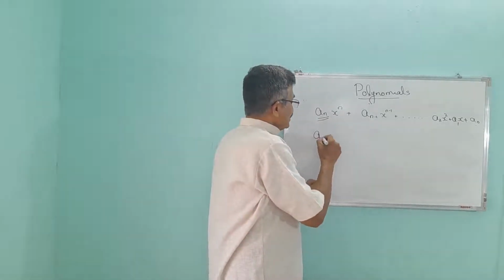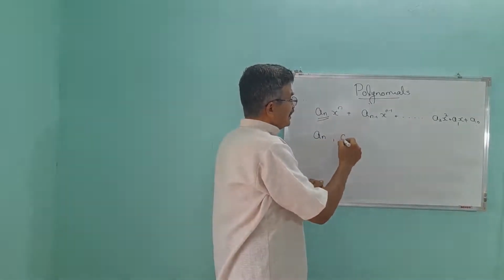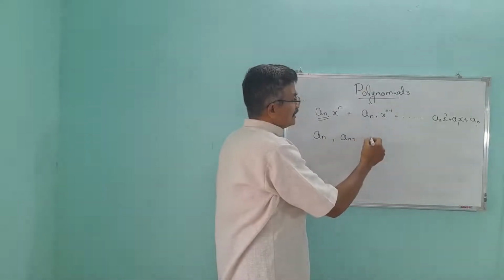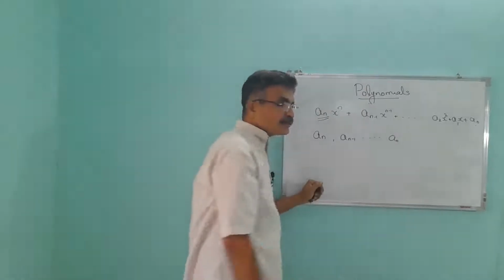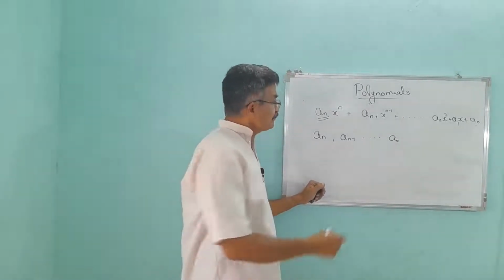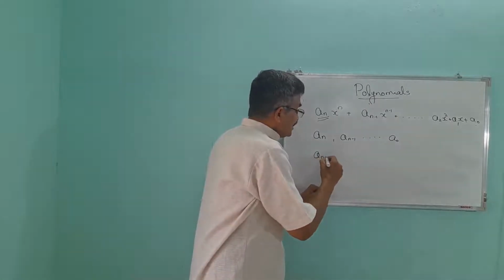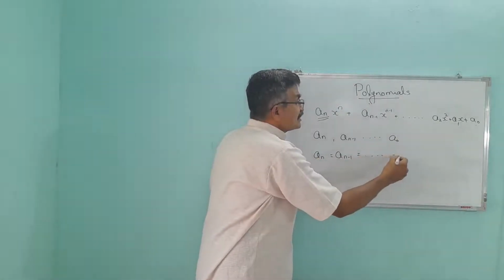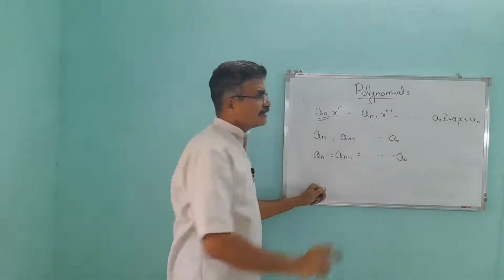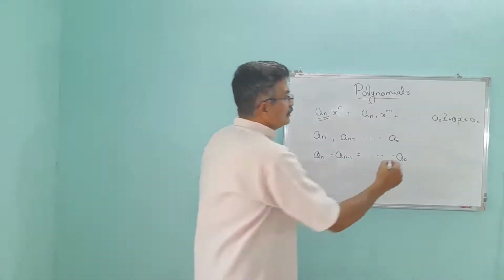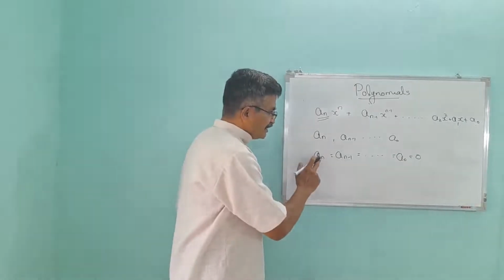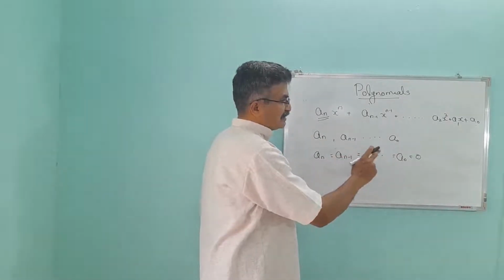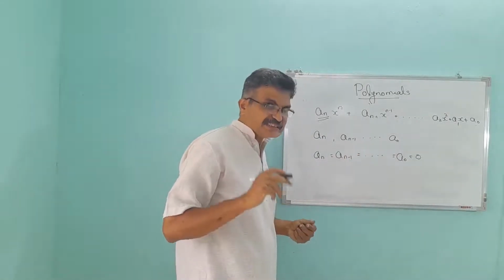So a_n, a_(n-1), etc., a_0 are constants. If a_n equals a_(n-1) equals etc. equals a_0, all of these are 0, that is, a_n equals a_(n-1) equals etc. equals a_0 equals 0,